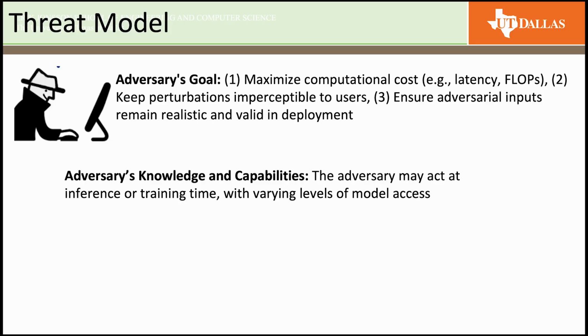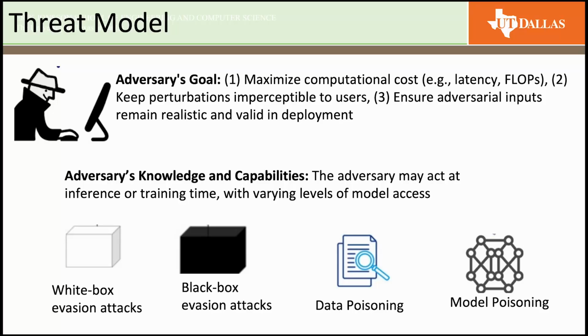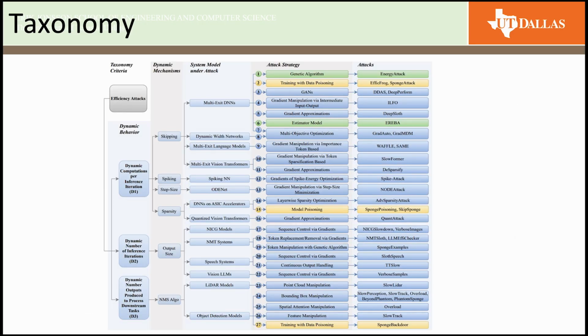First, in terms of adversarial knowledge, the adversary can use evasion attacks such as white box and black box, and also leverage poisoning attacks, which happen during training but whose effect is felt during inference. Towards this, the adversary has the capability of doing data poisoning and model poisoning.